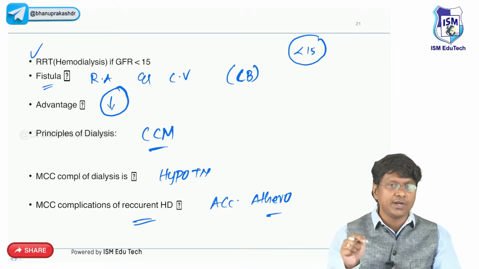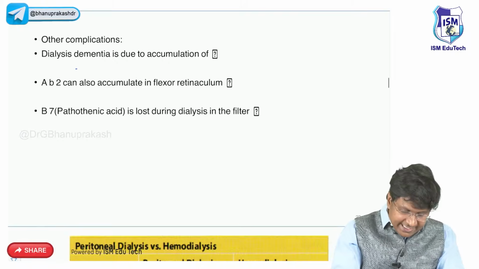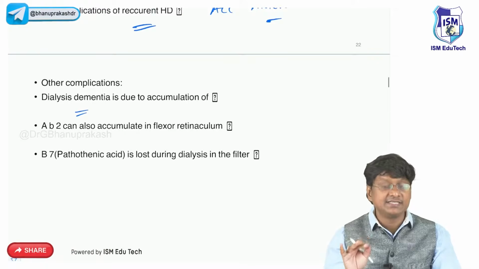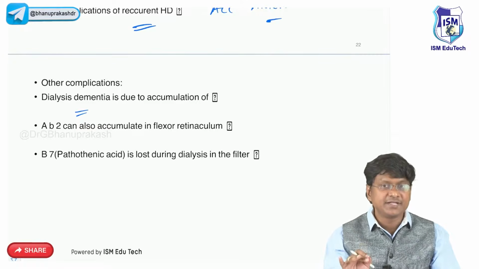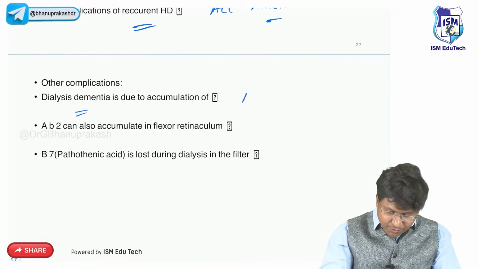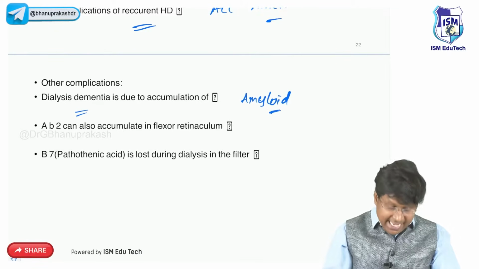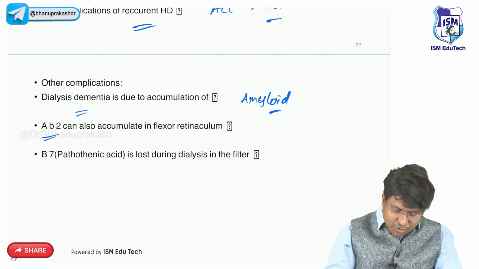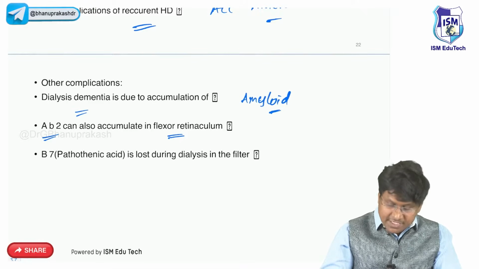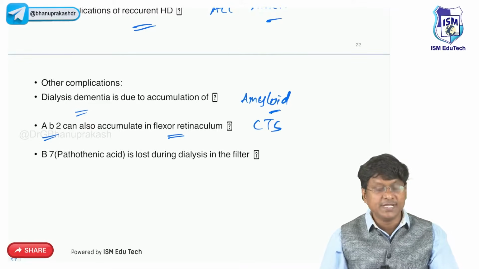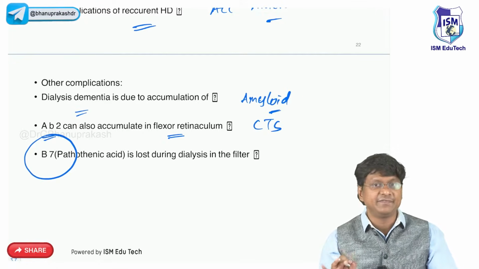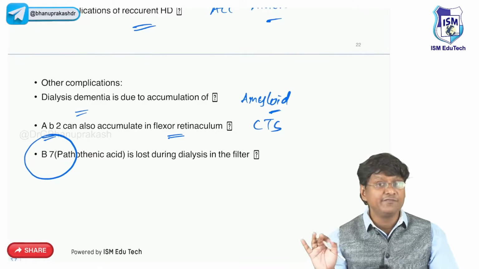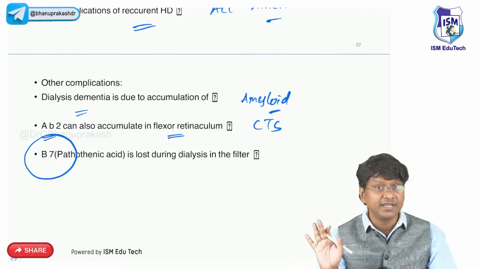And these patients who are undergoing dialysis also develop dialysis dementia. Why is this dialysis dementia due to? This particular dialysis dementia is due to accumulation of the amyloid protein. And this amyloid beta 2 also gets accumulated in the flexor retinaculum, resulting in carpal tunnel syndrome. And those individuals who are undergoing dialysis will also have B7 deficiency, resulting in burning foot syndrome.